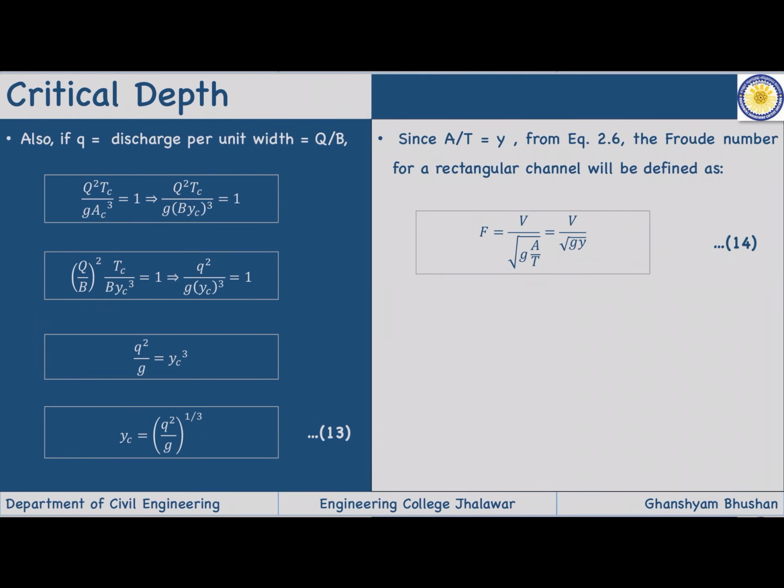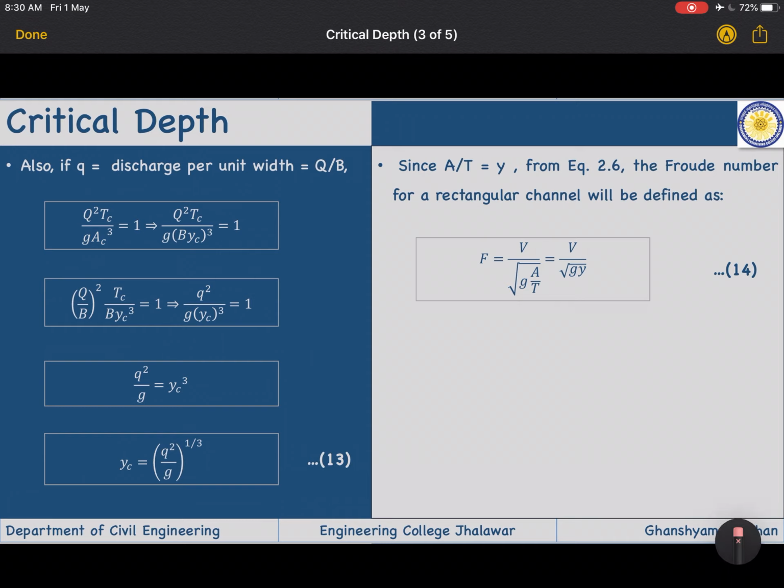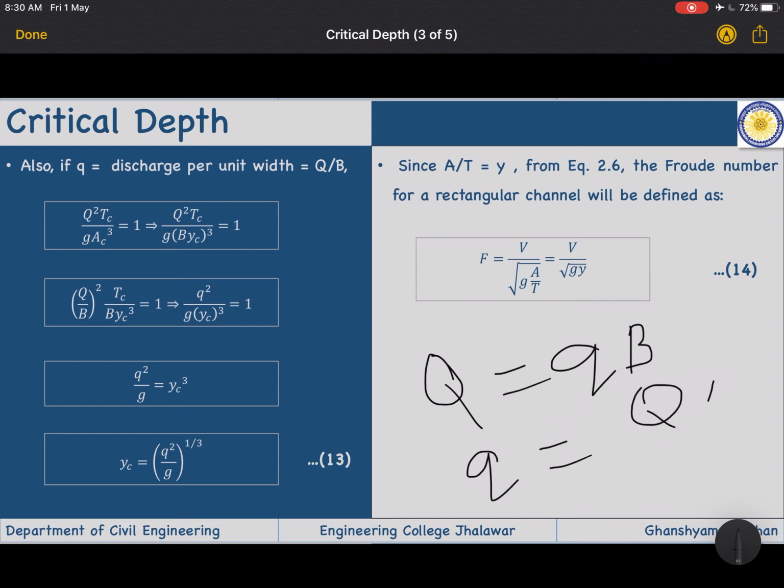So let us move forward. Now generally in open channels we define the discharge in terms of discharge per unit width. Most of the time in questions you will not get the capital Q, you will get the small q. Small q will be Q upon b, so q is Q upon b. Per unit width is what we are going to use, and most of the time you will see it like this.